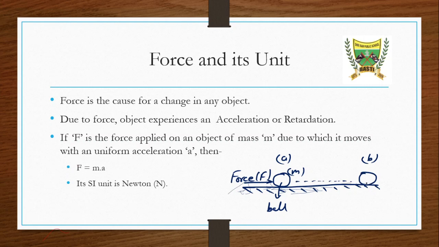Now what is acceleration? Acceleration can be defined as the rate of change of velocity.